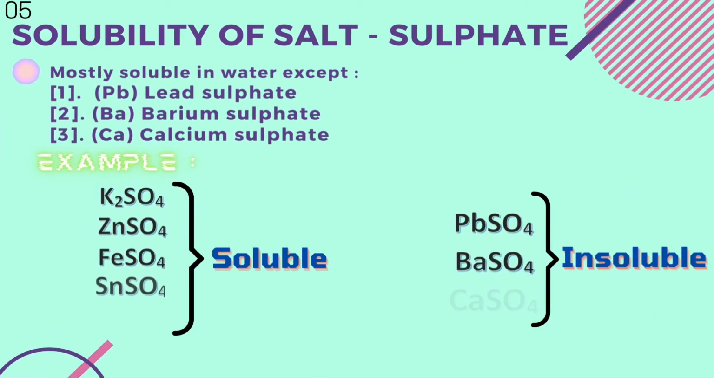Solubility of salt: sulphate. They are mostly soluble in water except lead sulphate, barium sulphate and calcium sulphate. For example, potassium sulphate, zinc sulphate, iron sulphate, tin sulphate and silver sulphate are soluble in water, whereas lead sulphate, barium sulphate and calcium sulphate are insoluble in water.